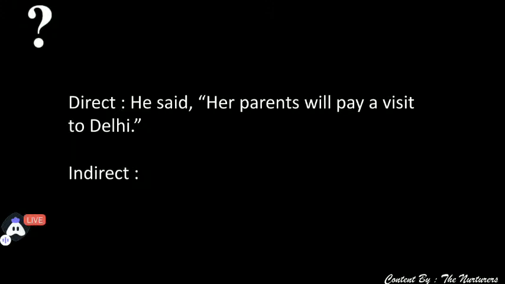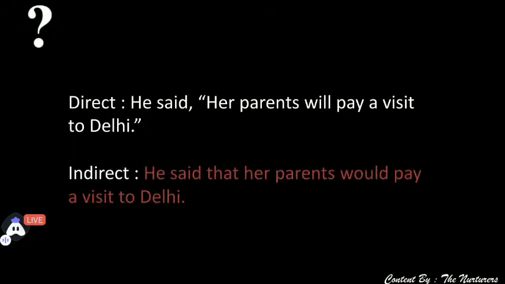He said that her parents. Now will changes to what? Do you all know will changes to would? So what will be the indirect form of this sentence? He said that her parents would pay a visit to Delhi.